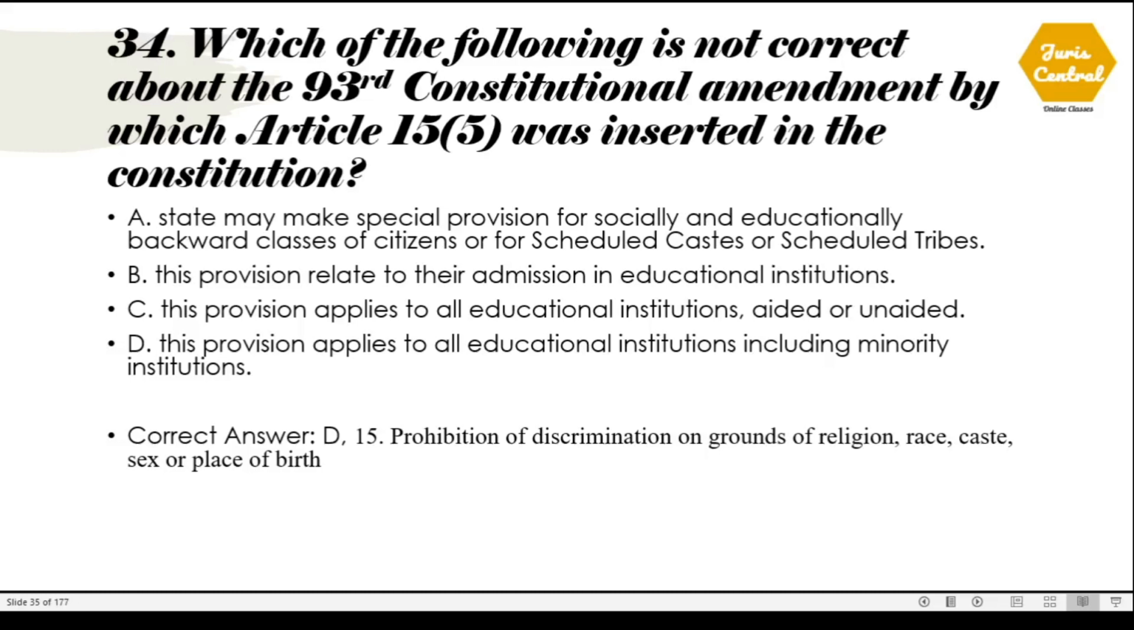Question number 34. Which of the following is not correct about the 93rd Constitutional Amendment by which Article 15 clause 5 was inserted in the Constitution? The correct option is option number D, which is: this provision applies to all educational institutions including minority institutions. This is not correct, as Article 15 clause 5 doesn't apply to the institutions which is established under Article 30.